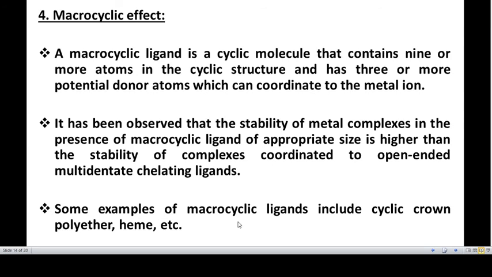It has been observed that the stability of metal complexes in the presence of macrocyclic ligand of appropriate size is higher than the stability of complexes coordinated to open-ended multidentate chelating ligands. A few examples include crown ethers and heme as ligands.